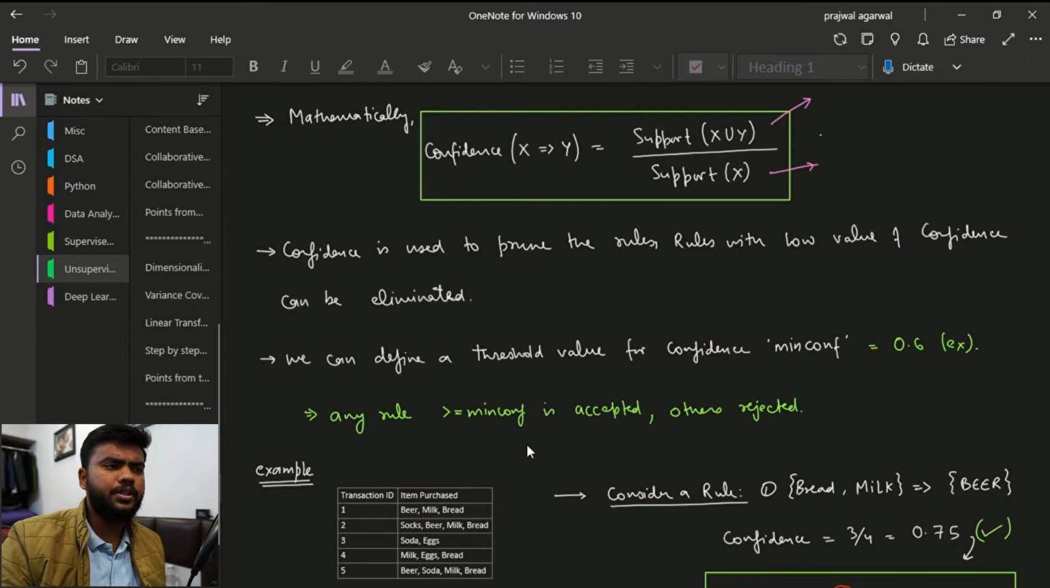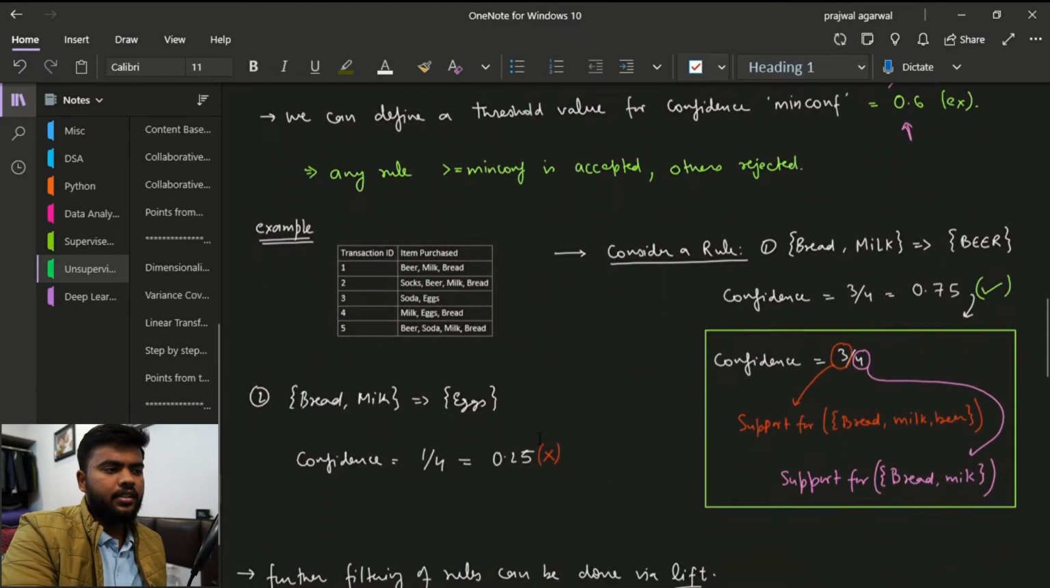Confidence is used to prune the rules. The rules with low confidence can be eliminated, and once again we can specify a threshold. Since it is a probability, the value will lie between 0 and 1. So we can define a threshold something like 0.6. Any confidence below this threshold can be eliminated.